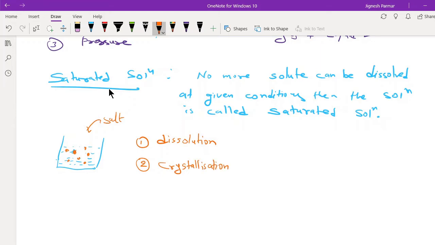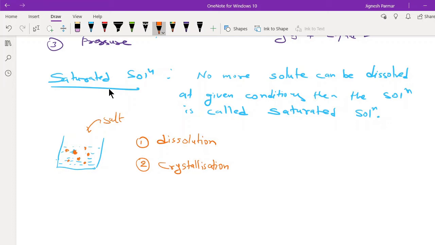What exactly happens? When I add salt in water, the salt gets ionized and gets surrounded by water molecules. But at the same time, the solute already present can collide with another particle of solute and come out. So dissolution and crystallization take place simultaneously.